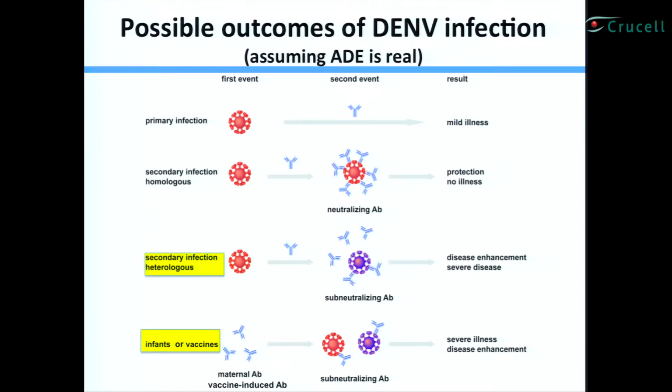Now, the interesting scenario happens when you have secondary infection with a heterologous serotype. Here the blue and the purple are different serotypes. Not all of the antibodies generated against the primary infection virus will be able to bind, so you have this subneutralizing condition, and that will lead to the ADE phenomenon. You'll have the severe disease. And in the case of infants, and for the audience in the field, you can imagine certain vaccines too. In the case of maternal antibodies and certain vaccine-induced antibody responses, they may also be subneutralizing and cause ADE, and then you'll have this severe disease.